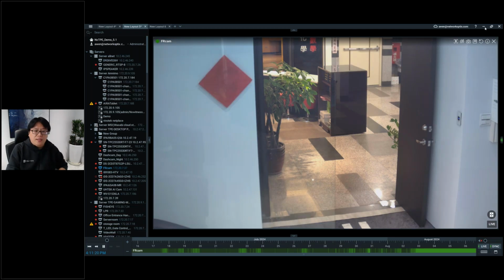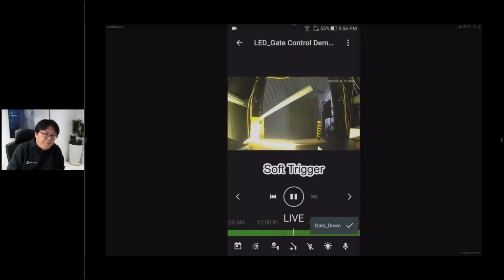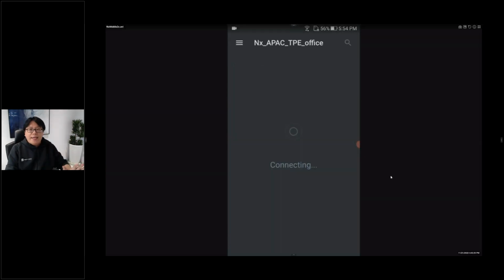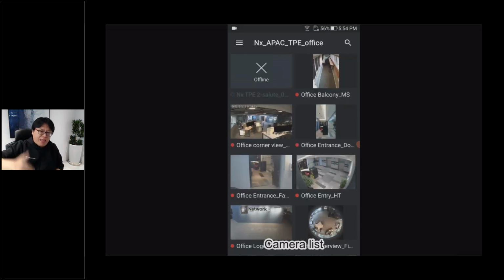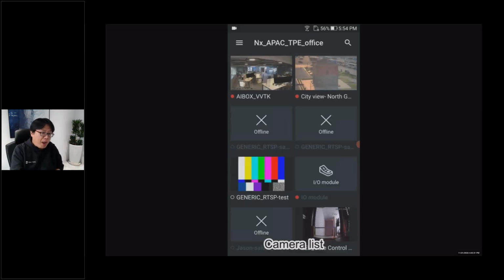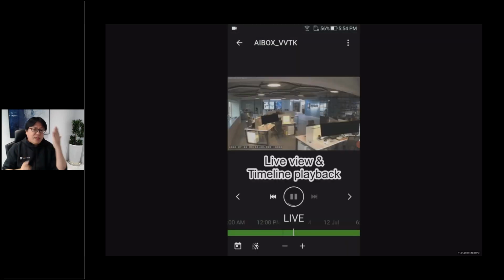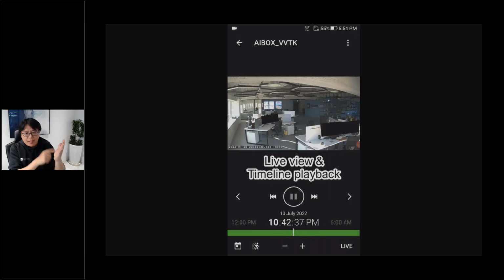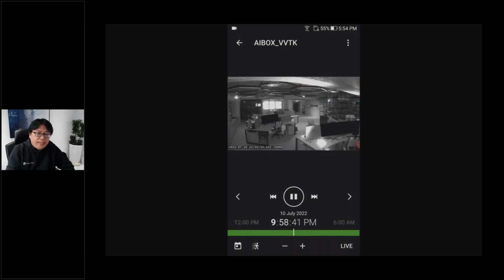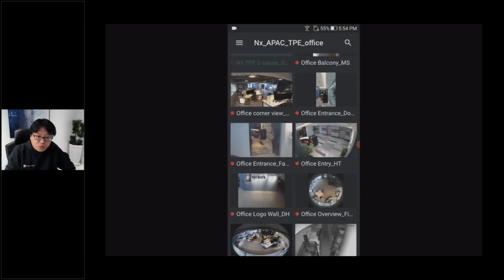So let me jump to another one. And this is our NS Mobile. I would say 90% of all the functions and features that I introduced, you can use on the mobile app. See the live view, use your finger to play back the timeline, and you can do a smart search as well.